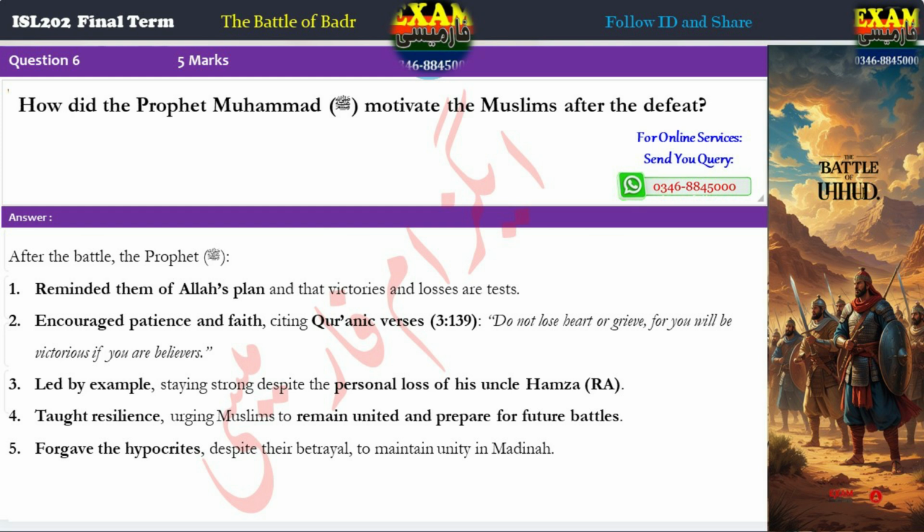3. Led by example, staying strong despite the personal loss of his uncle Hamza, R.A. 4. Taught resilience, urging Muslims to remain united and prepare for future battles. 5. Forgave the hypocrites despite their betrayal to maintain unity in Medina.